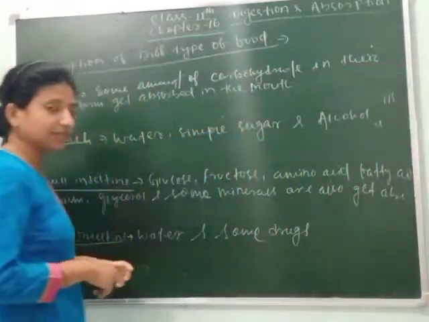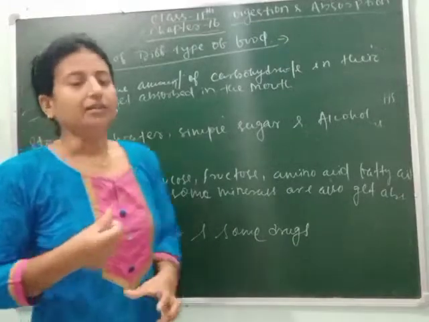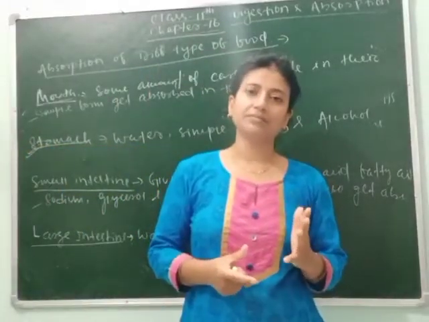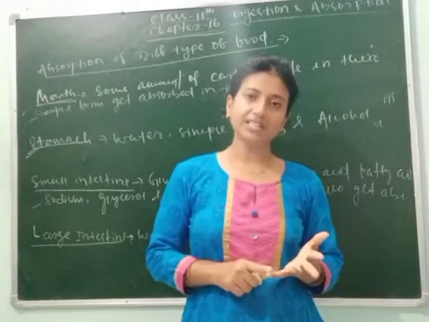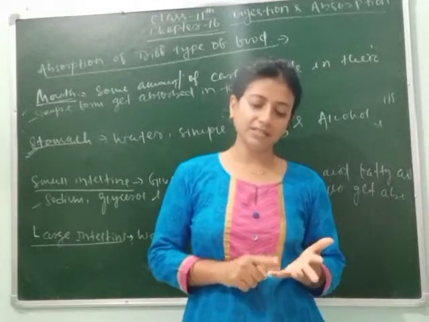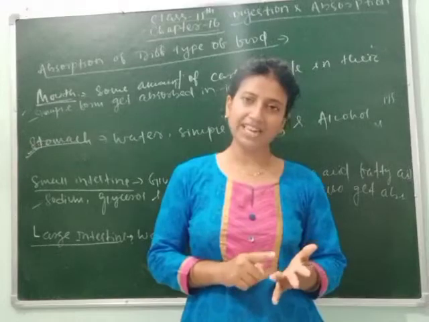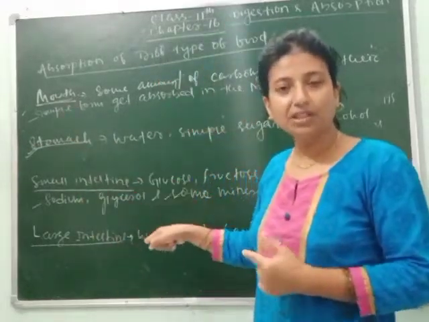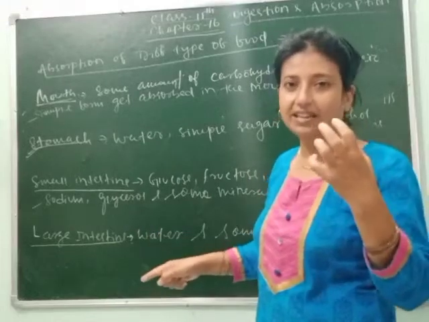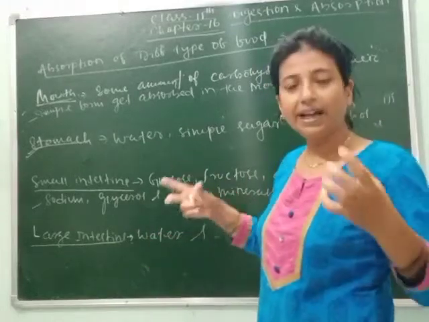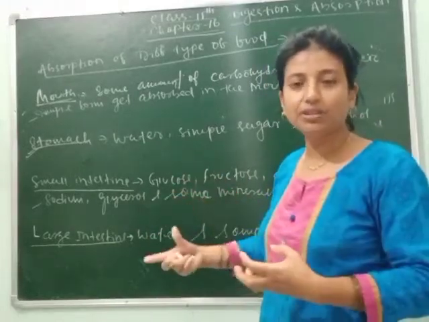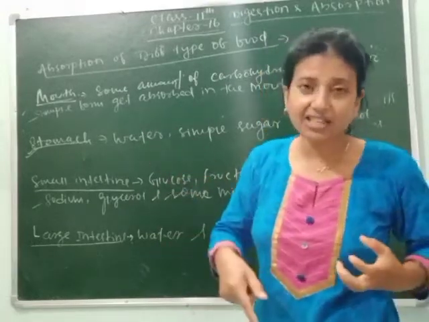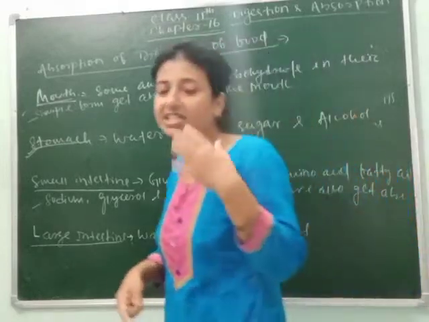And after absorption, as you know, nutrition is completed in all animals through 5 steps: first ingestion, digestion, absorption, assimilation and egestion. Here we studied about absorption. After absorption, assimilation starts. Means when our blood and lymph absorb this food, they get energy and are able to do different works. And after assimilation, the process of egestion will start.